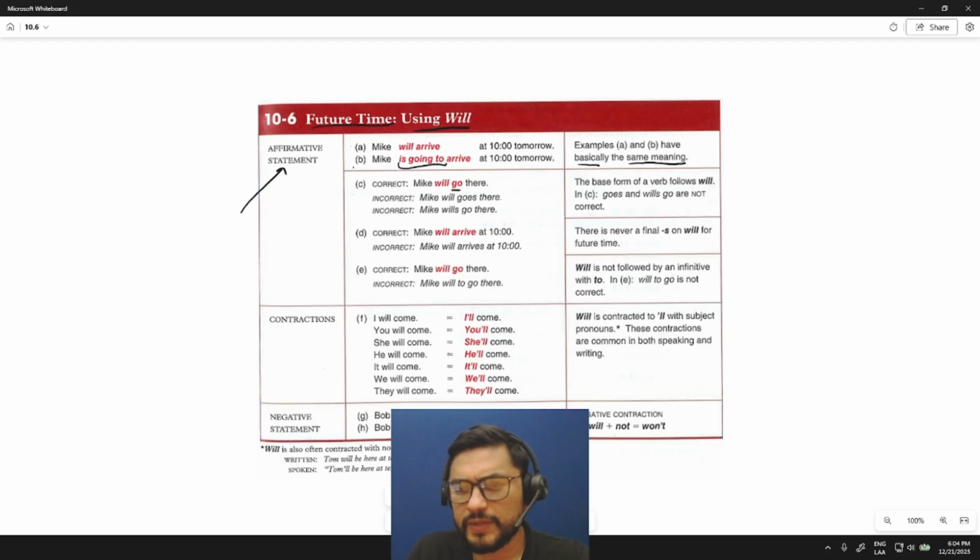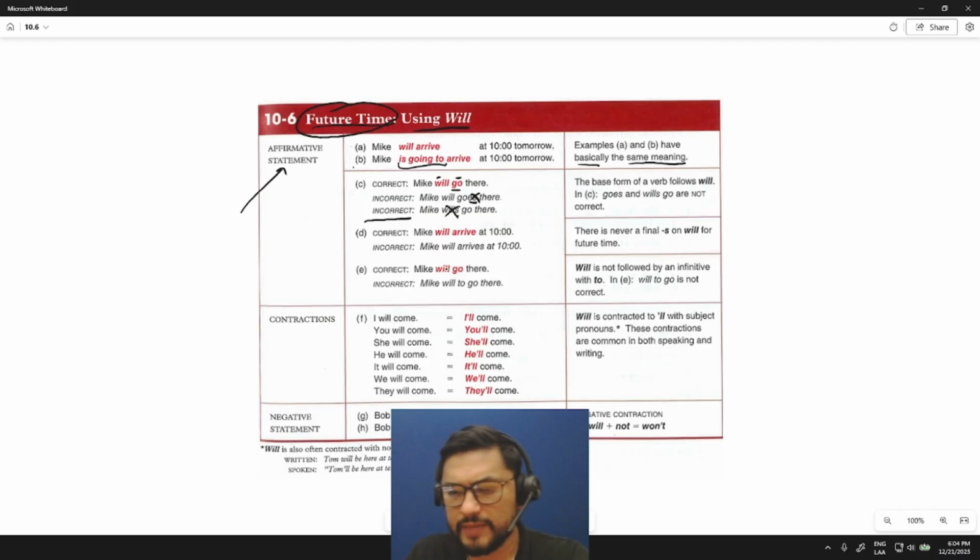This is of course because we're talking about future time. We're not talking about present simple, right? So we do not add es, nor do we add s to the auxiliary or the modal verb here, which would be will. This is also incorrect. It's going to be just will plus base form.